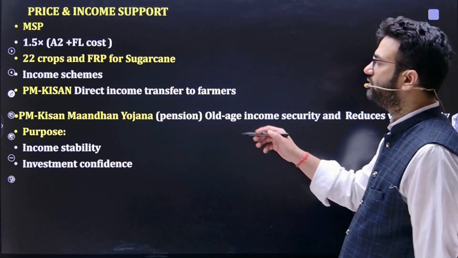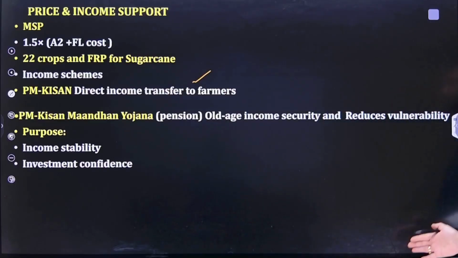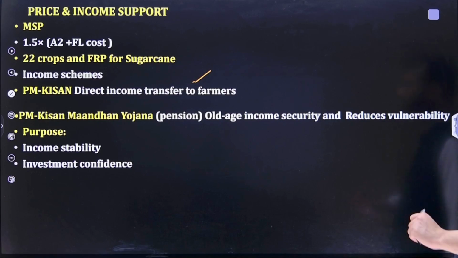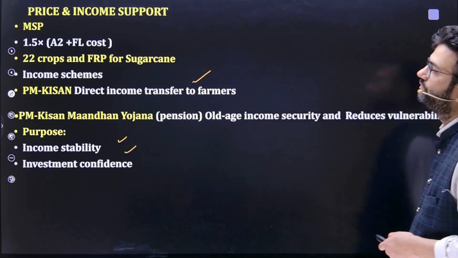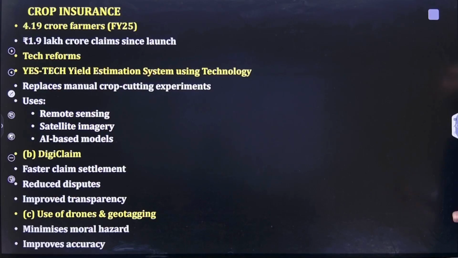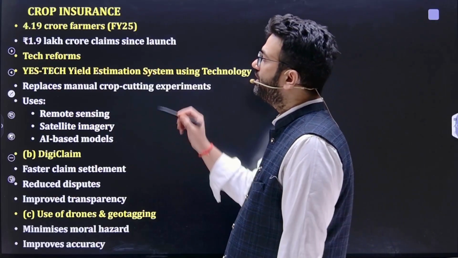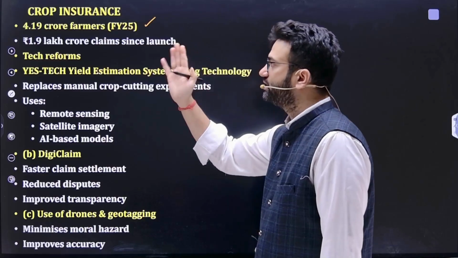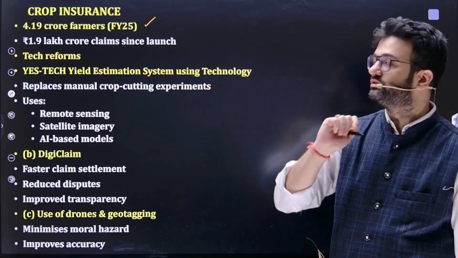PM Kisan, 6,000 rupees, is given through income transfer. PM Kisan Mandhan Yojana is a pension scheme for old age income security and to reduce vulnerability. The overall purpose is to enhance income stability and boost investment confidence. Then for crop insurance, under Pradhan Mantri Fasal Bima Yojana, around 4.19 crore farmers are registered. 1.9 lakh crore claims have been paid since launch.